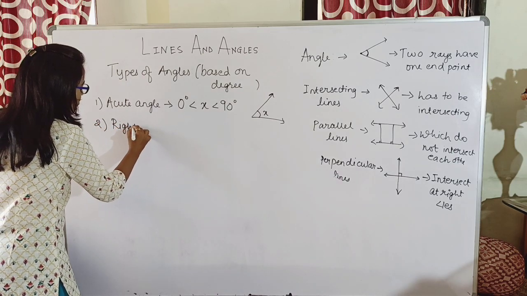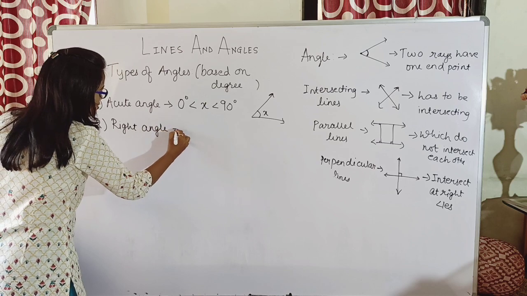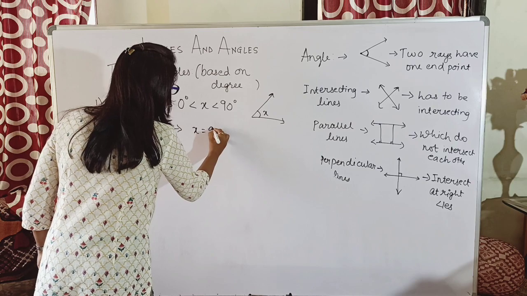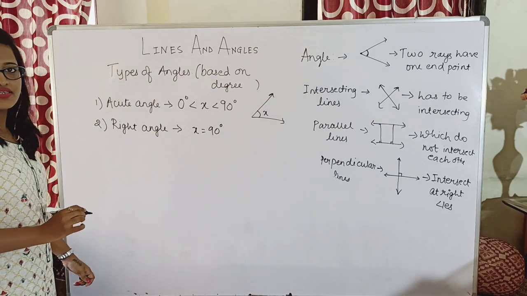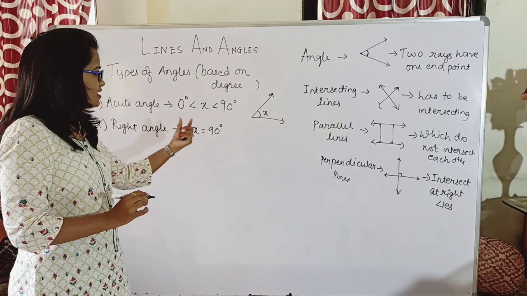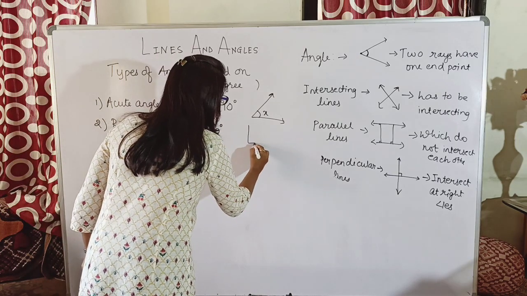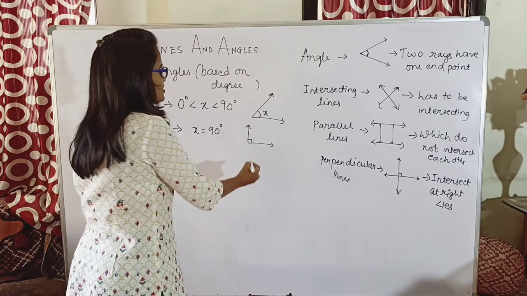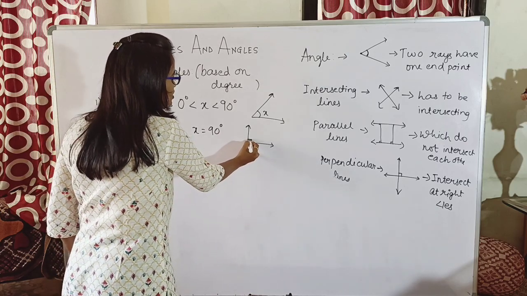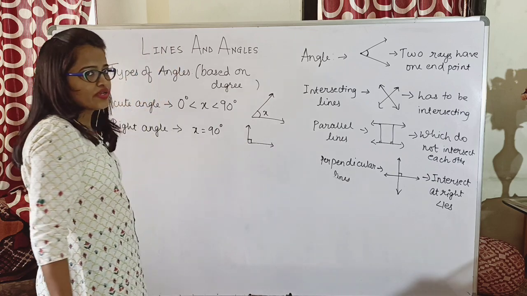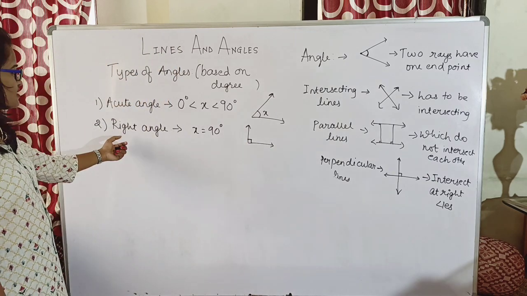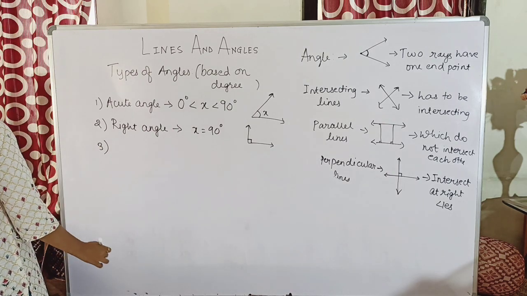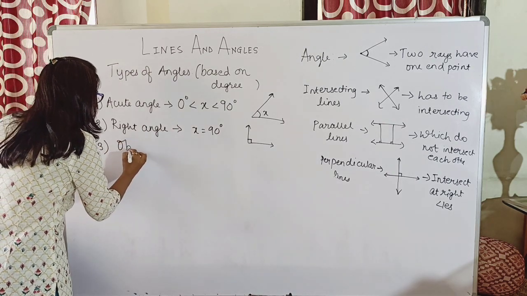right angle. Okay, so which angle is called as right angle? If the value of x is 90 degree, not less, not greater, complete 90 degree. So the figure of it would be when you draw a right angle. So the measure of this is 90 degree, and we usually denote 90 degree angle by a square kind of thing, right? So the second type, right angle, whose measure is 90 degree. Third angle, yes, what is a third angle? It is an obtuse angle.